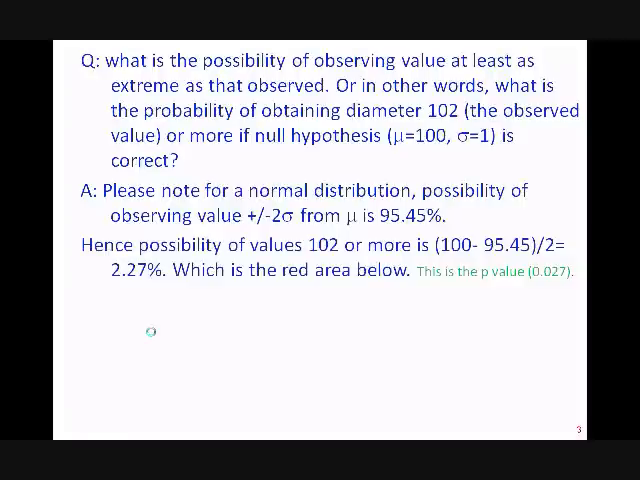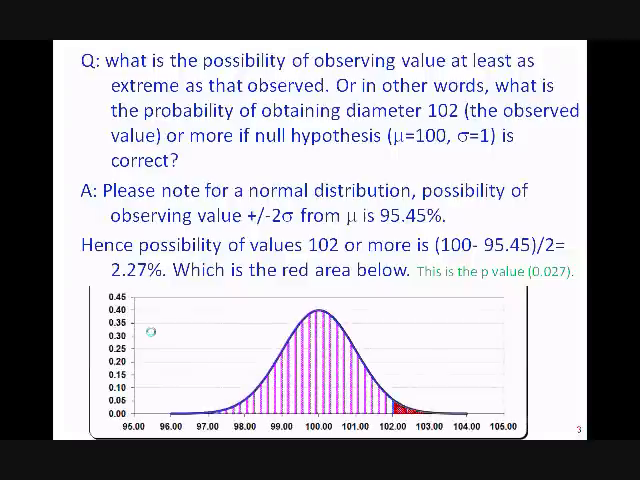This 2.27%, expressed as a fraction, 0.0227, is nothing but the p-value. This is nothing but the area shaded in the curve below, which is the probability of obtaining a value of 102 or more.